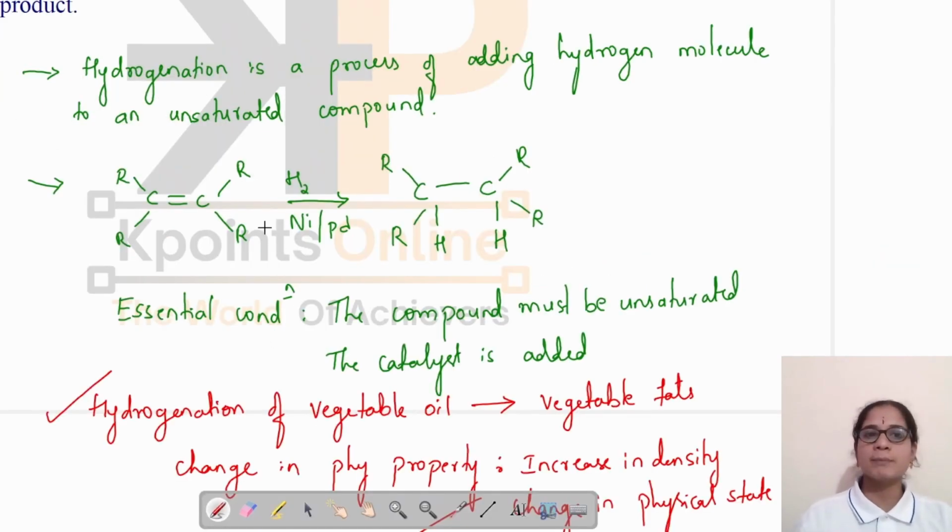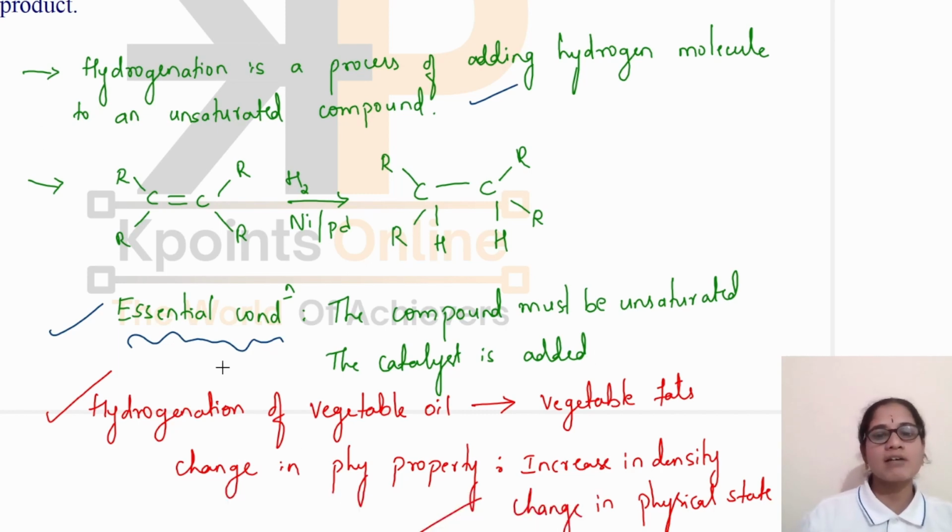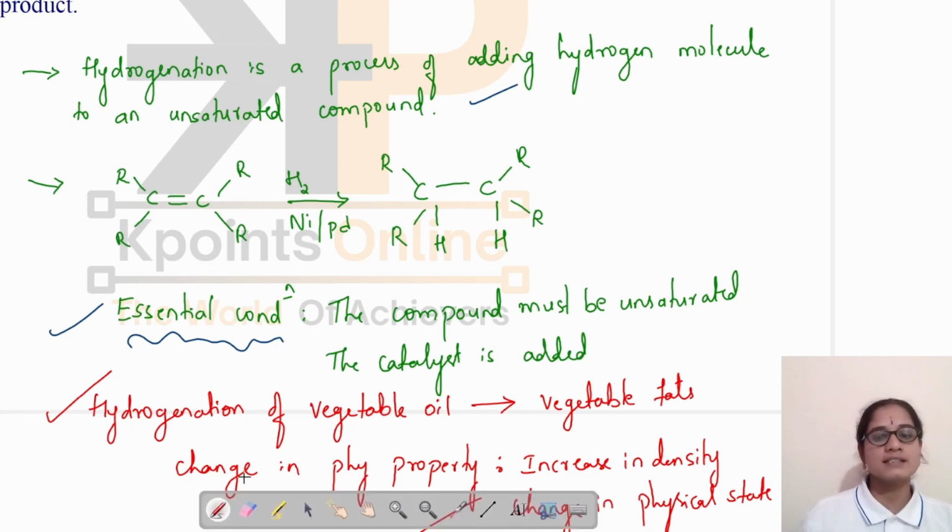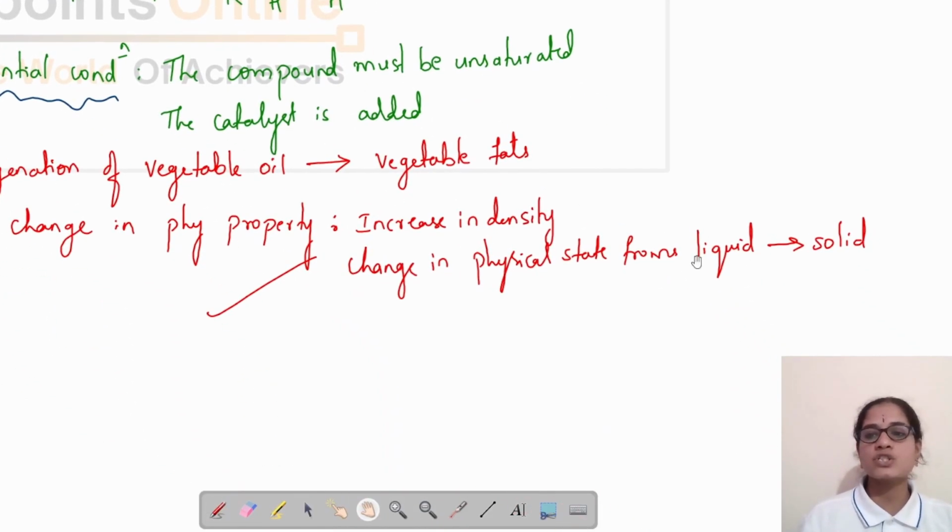So the answer will be, hydrogenation is a process of adding hydrogen molecule to an unsaturated compound. And also you have to mention the essential condition. What is that essential condition? The compound must be unsaturated, and also the catalyst is needed for the hydrogenation reaction. And also they have asked what is the physical property change that is seen when hydrogenation takes place, that is increase in density and change in physical state from liquid to solid.